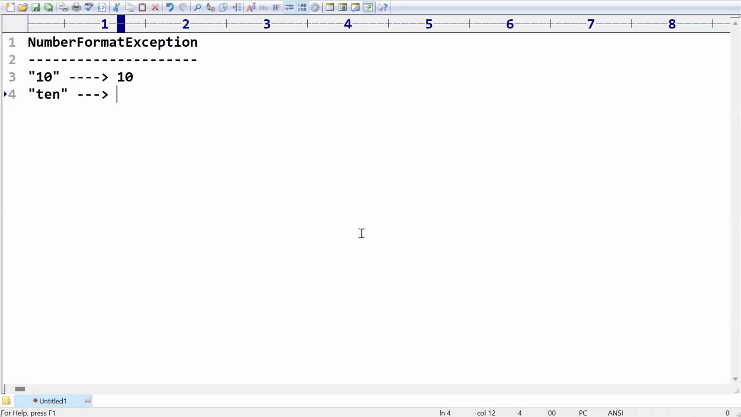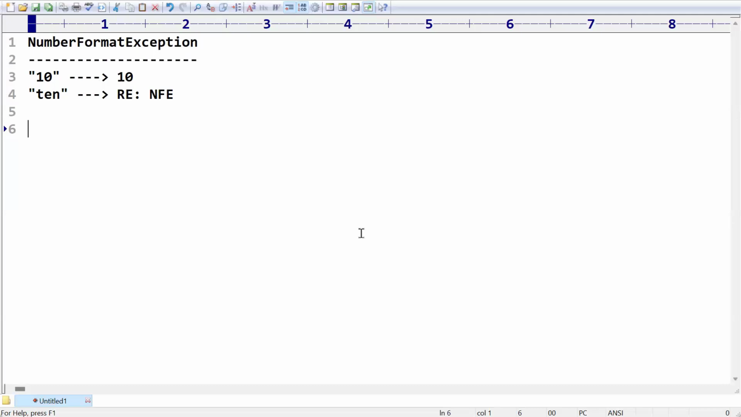But really, is the content an integer? No, right? Then we will get a runtime error saying number format exception. Like this we will get. What is meant by this number format exception? When we are trying to convert a string object into integer values, if the content of the string is really a number, it will convert. Otherwise, we will get number format exception.